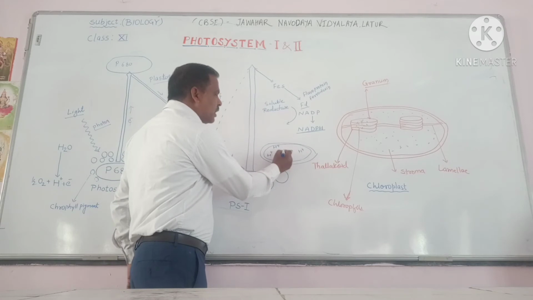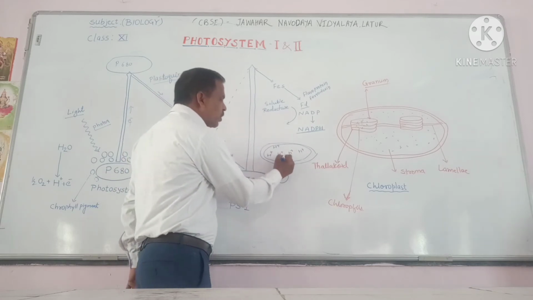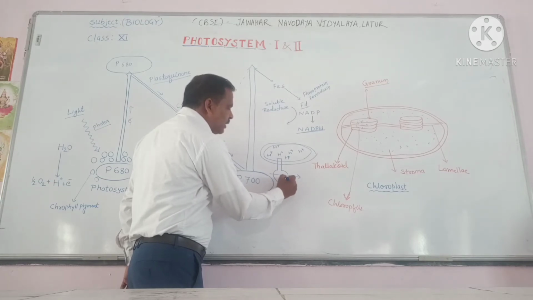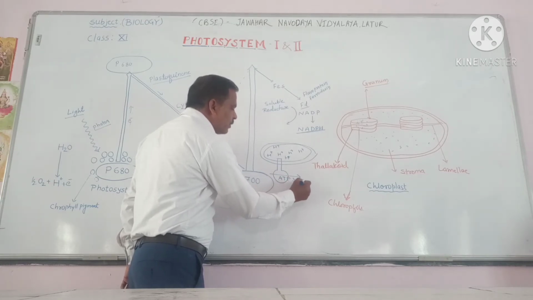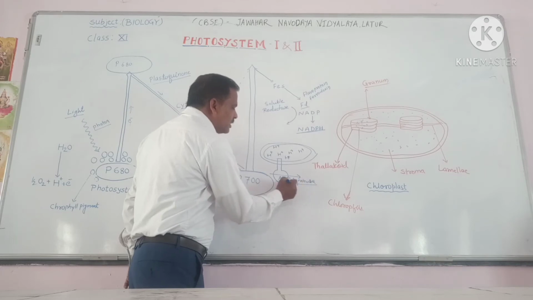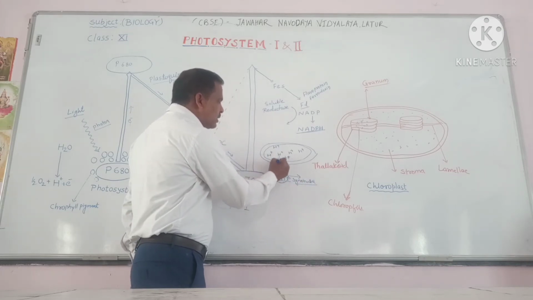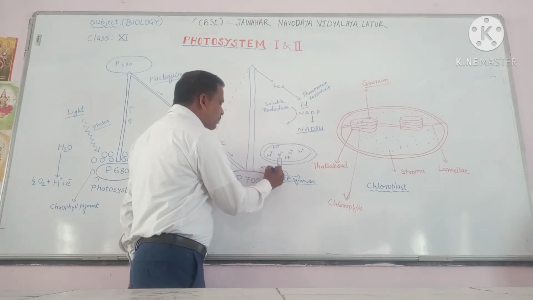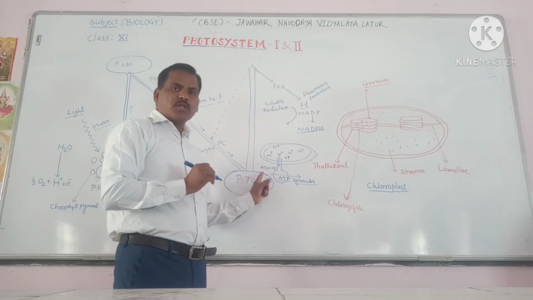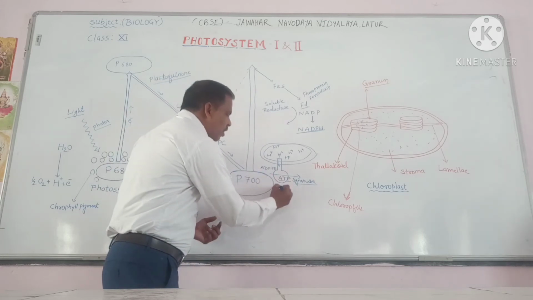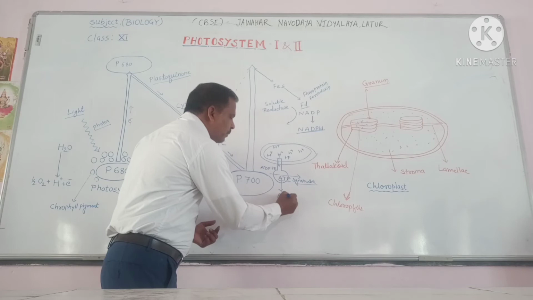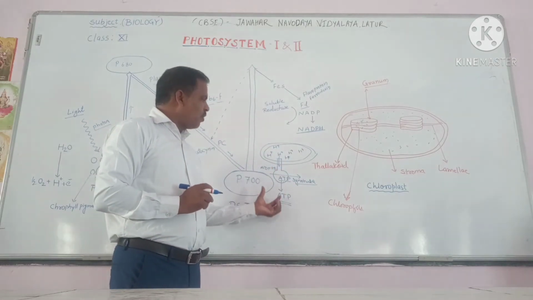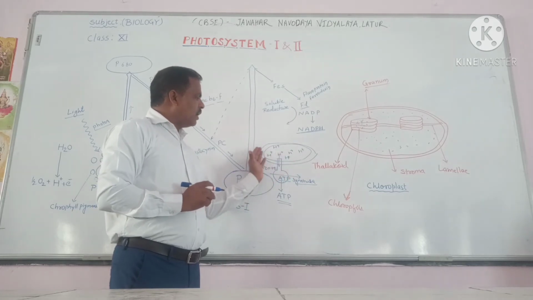And now this proton is released from the photolysis. This proton is accumulated, and there is an ATP synthetase. These enzymes are present, and the protons come through. There is ADP plus Pi, inorganic phosphate, and this forms ATP, adenosine triphosphate. This ATP is formed in the thylakoids and in the membranes.